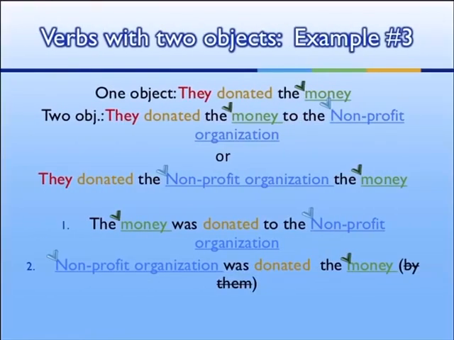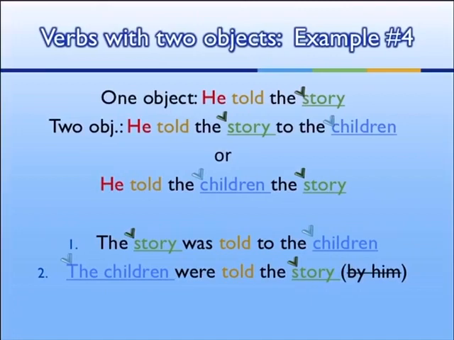Verbs with two objects, the third example. They donated the money. They donated the money to the non-profit organization. They donated the non-profit organization the money. The money was donated to the non-profit organization. The non-profit organization was donated the money. Verbs with two objects, the fourth example. One object: he told the story. Two objects: he told the story to the children, or he told the children the story. We pass it to the passive. The story was told to the children. The children were told the story. We can put "by him" or we cannot put it.